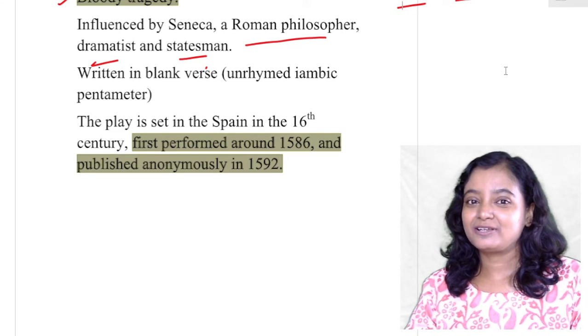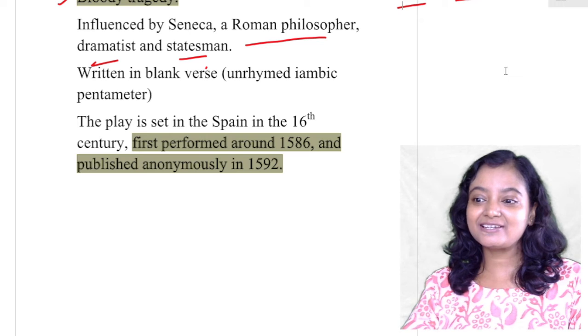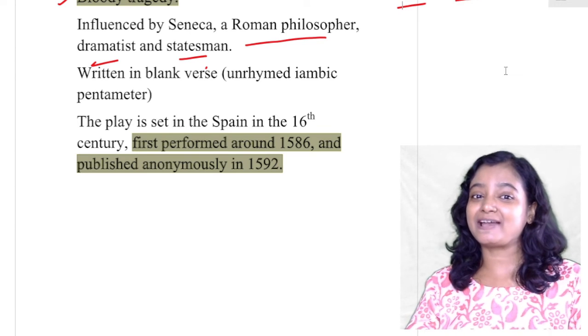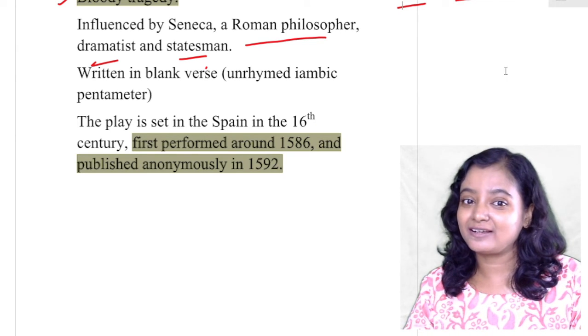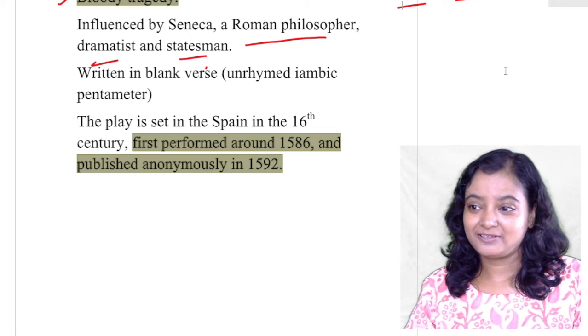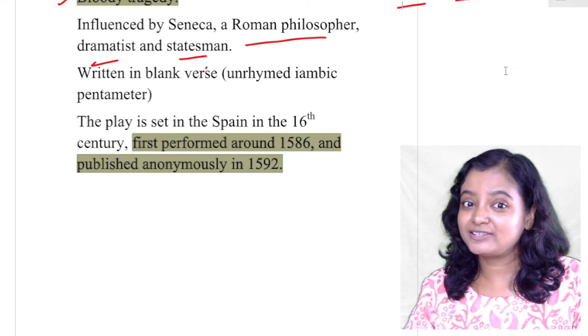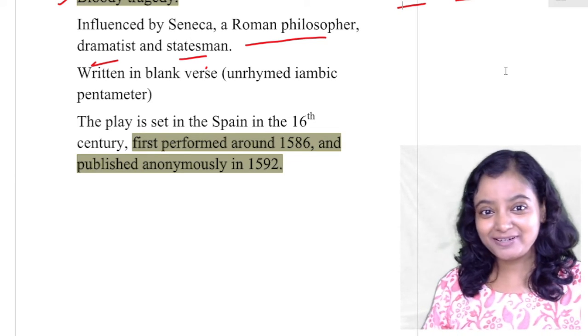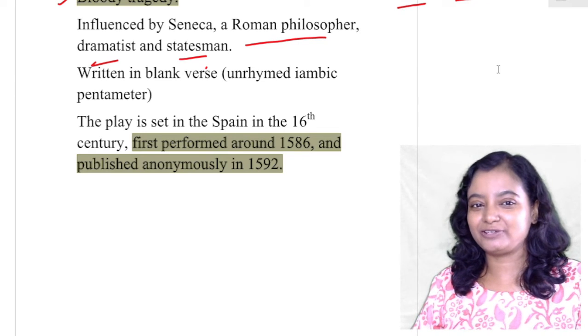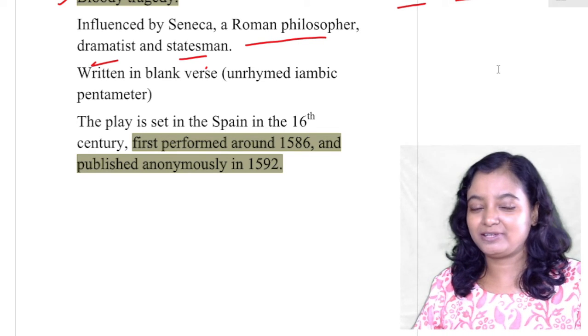But the most famous play for which Kidd is so famous, The Spanish Tragedy, was published anonymously. Kidd's name was not there. Do you remember? If you go through the video I made on Kidd, then you will find that.